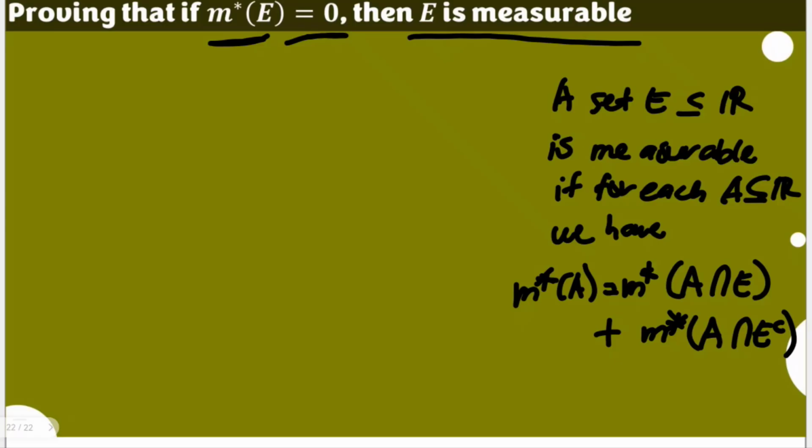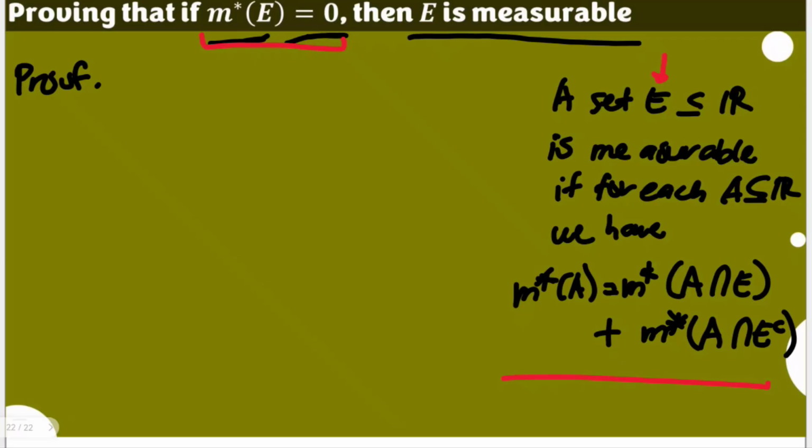So hopefully we could show this relationship for us to say that our set E is measurable, from the given that the Lebesgue outer measure of set E is equal to 0. So let's start with this proof. Of course, we are going to assume that the Lebesgue outer measure of E is equal to 0.